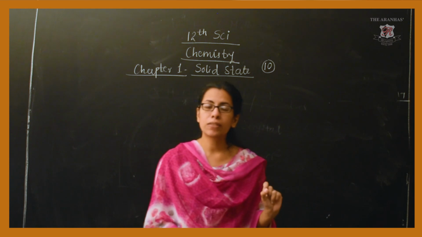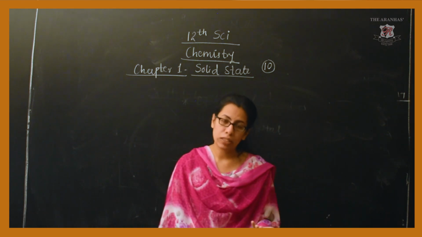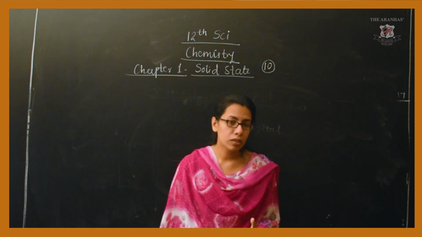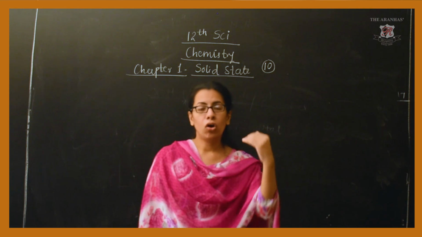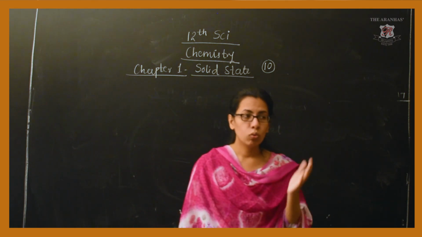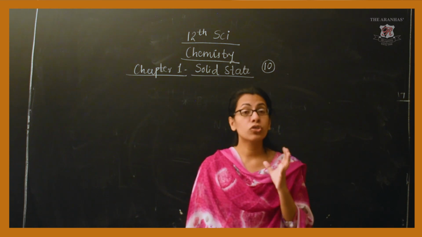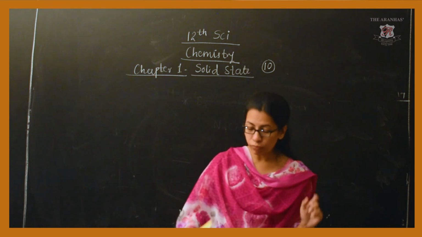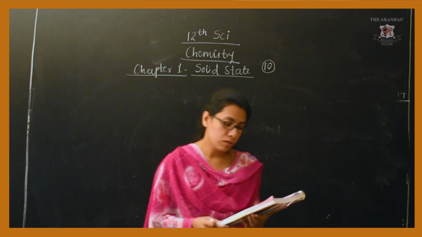Whichever numericals are there below the chapter, the unsolved ones, all these numericals are easy and they are on the same lines as the solved numericals given in the textbook. So let us see the simple one on page number 15.